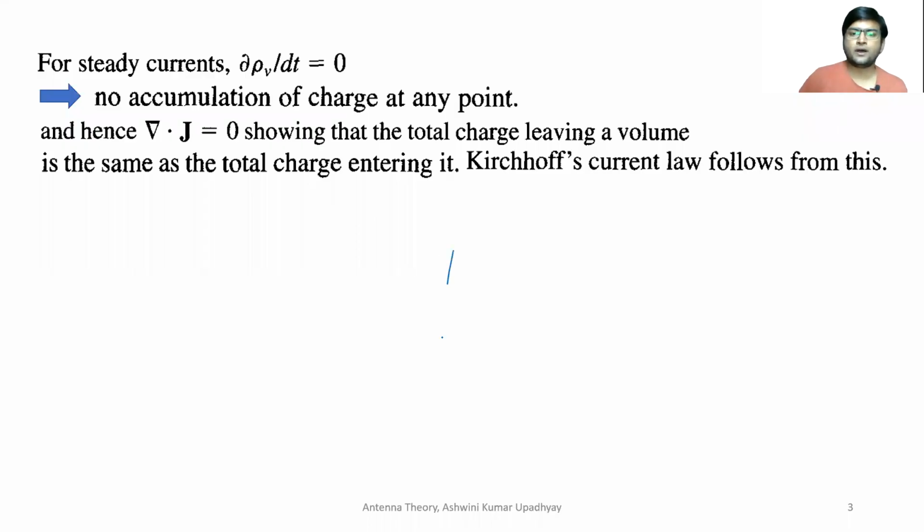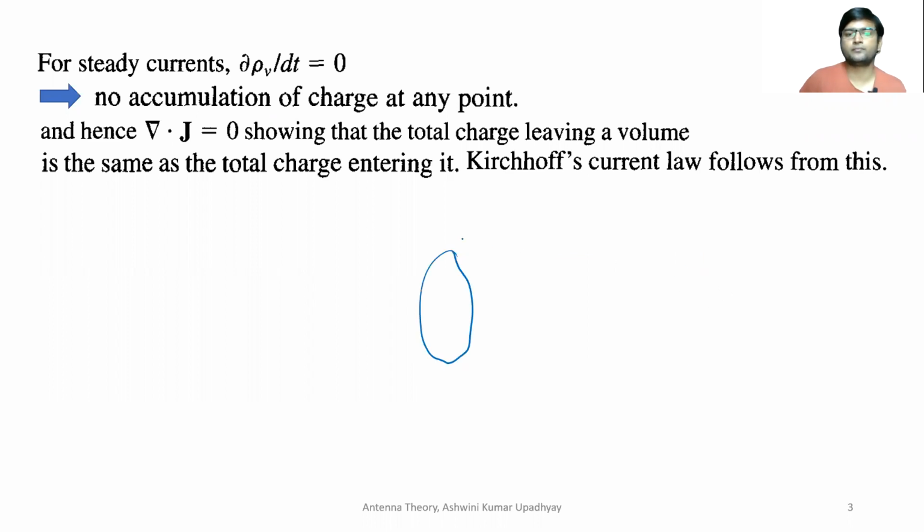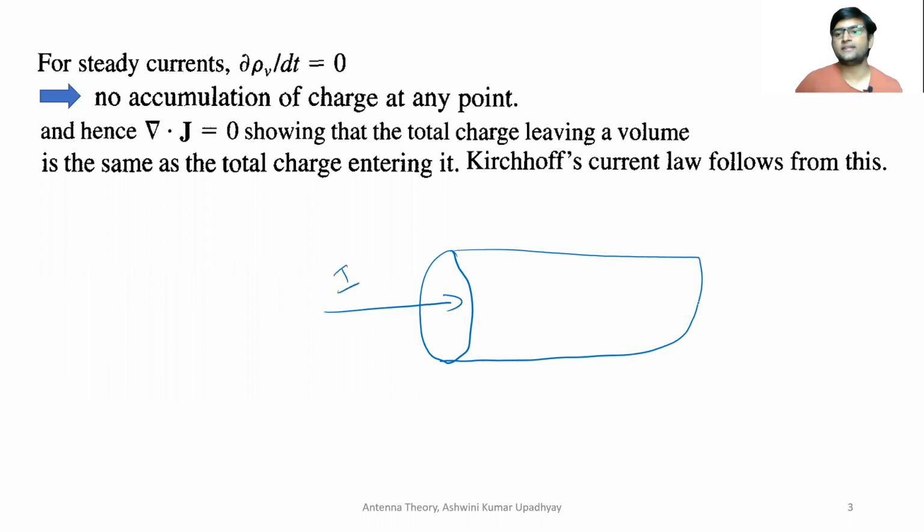Now, if you consider a particular volume, let me take it as a cylindrical volume, in which some current is entering and that much current is exiting also. So I is entering and I is getting out.